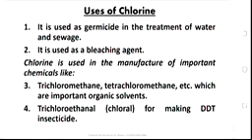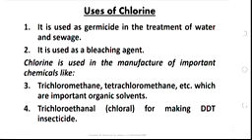Chlorine is used in the manufacture of so many important chemicals, and we are going to see some of them as number 3, 4 downward like that. One of the important chemicals that chlorine is used to manufacture is trichloromethane, tetrachloromethane, and so on. All these are important organic solvents. They are used in the laboratory to dissolve so many organic compounds.